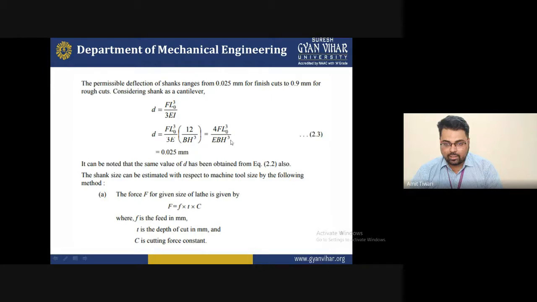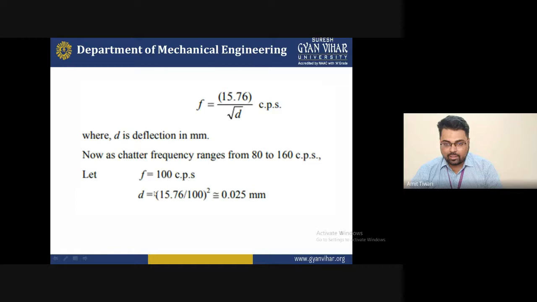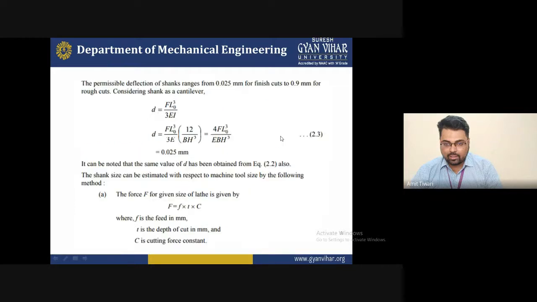So what happened basically, you can put all the values in that particular nomenclature. You can find out the deflection d again, as you consider the cantilever, and with this formula you can find out d, as you consider the chatter frequency. Okay, so now it can be noted that the same value of d has been obtained. You can see here this is the same value for the cantilever beam.